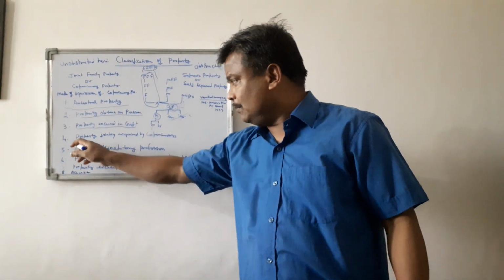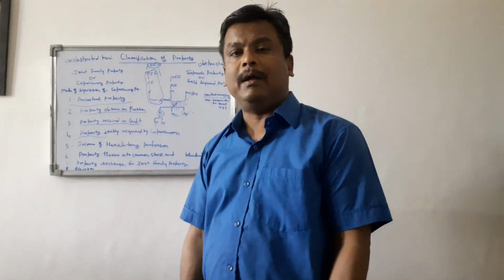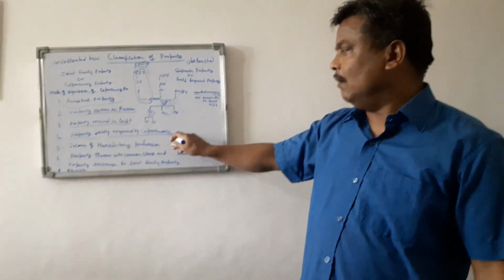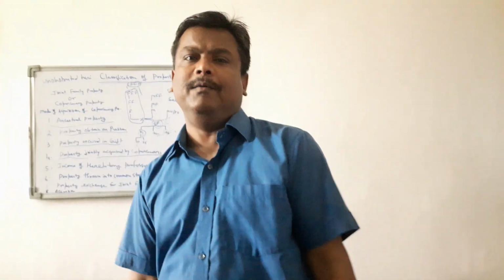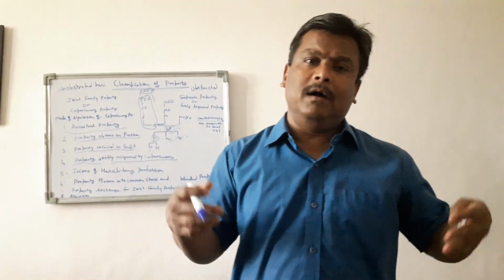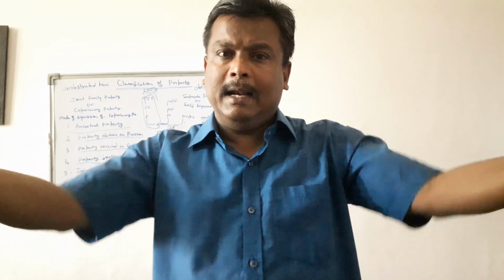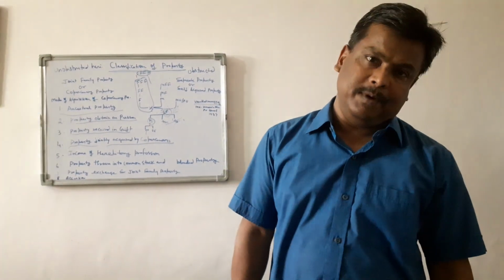So now come to the fourth mode of acquisition of a joint family property, that is called property jointly acquired by all the coparceners. It is a general mode of acquisition of a joint family property. Means if all the coparceners engage in any profession and earn anything, that earning will be treated as joint family property.